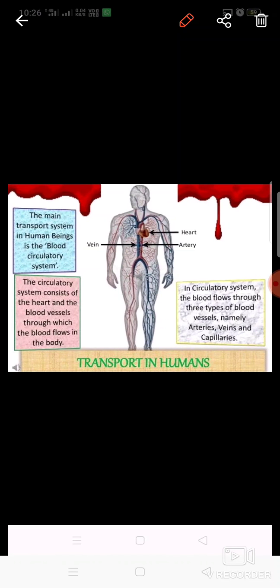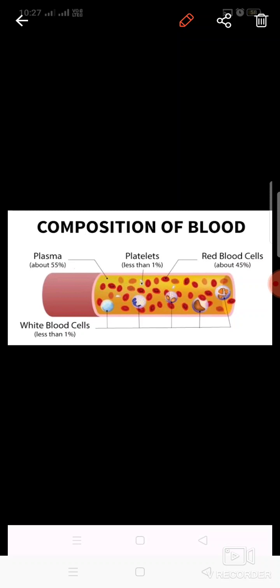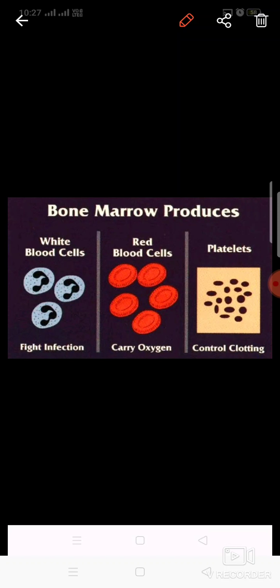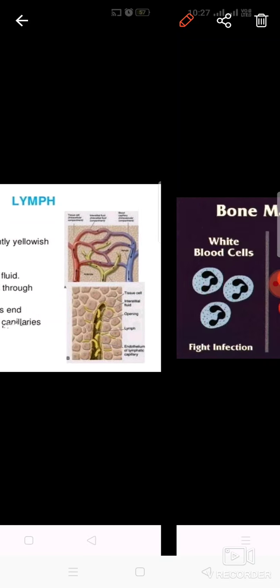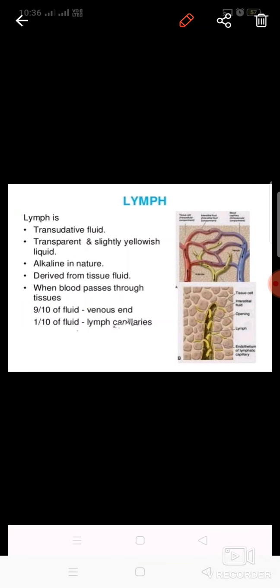This blood is made up of plasma, the fluid part, and the cells, that is RBCs, platelets, and WBCs. They have different functions. RBCs carry oxygen, platelets clot the blood, and white blood cells, WBCs, fight infections, and these are all produced by the bone marrow.